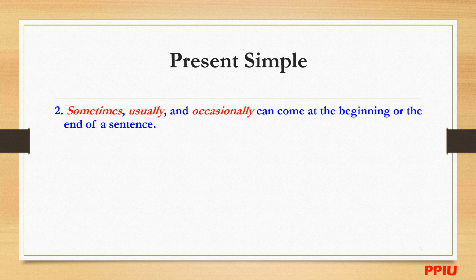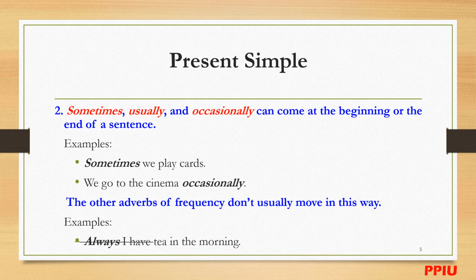Sometimes, usually, occasionally: these three are also adverbs of frequency, which can come at the beginning or at the end of a sentence. They are the exception here. For example, sometimes we play cards. You see, sometimes is at the beginning of the sentence.